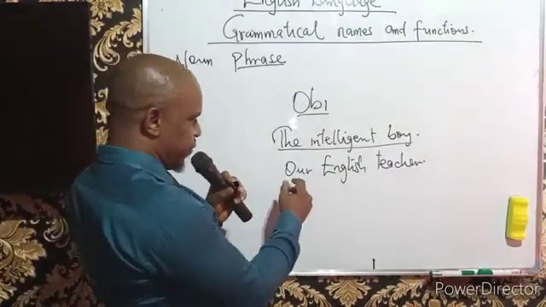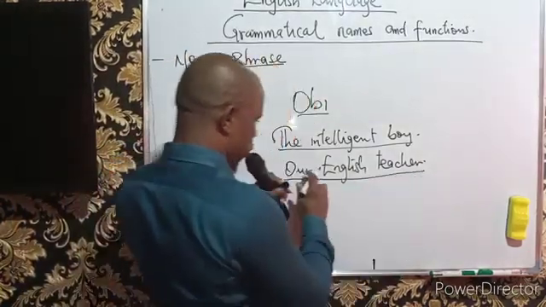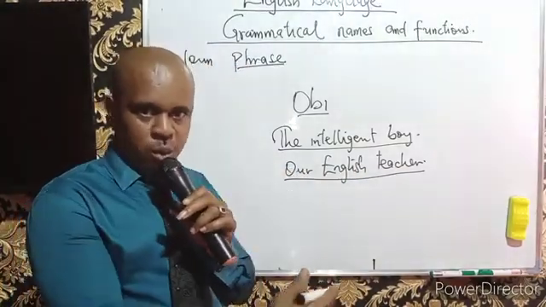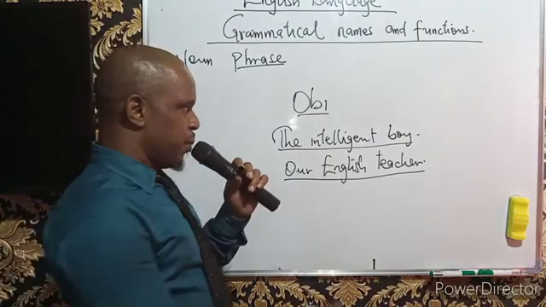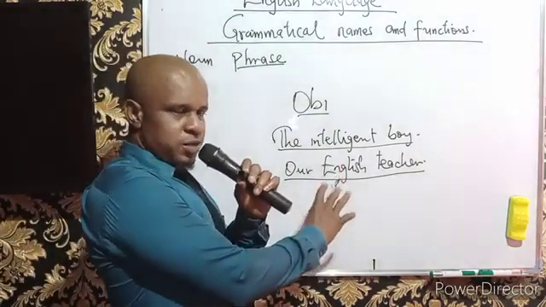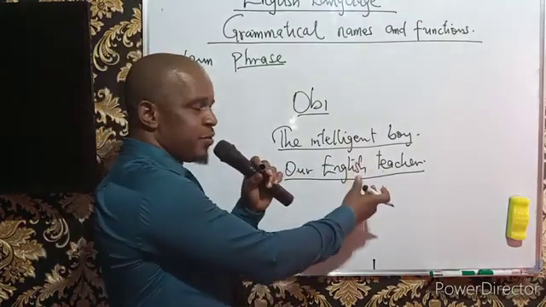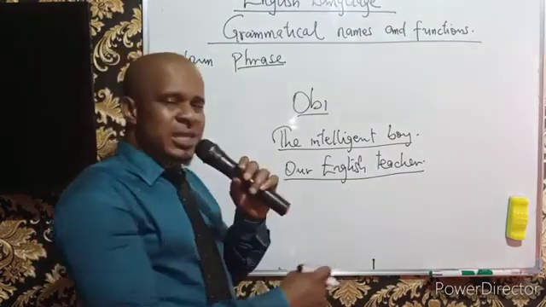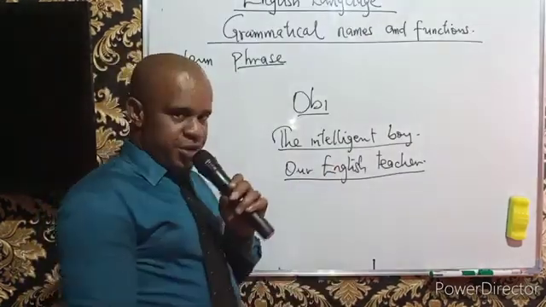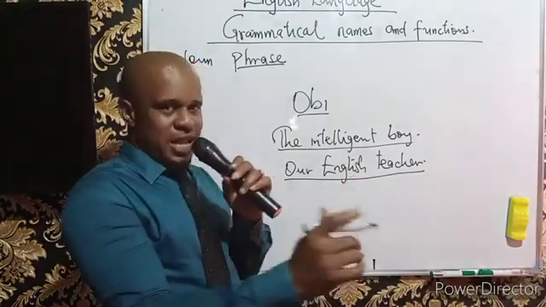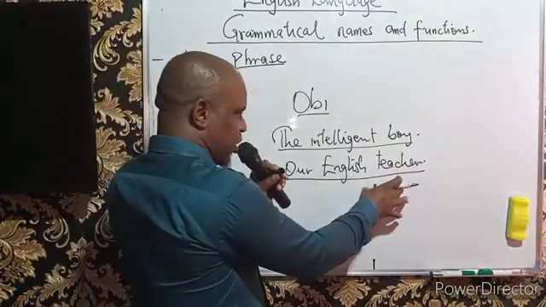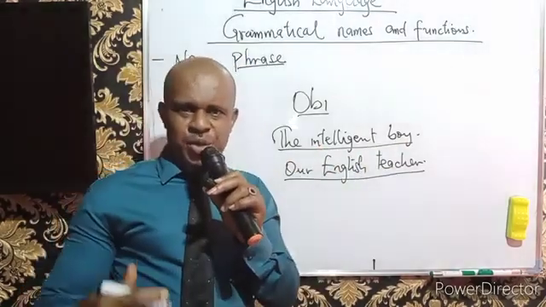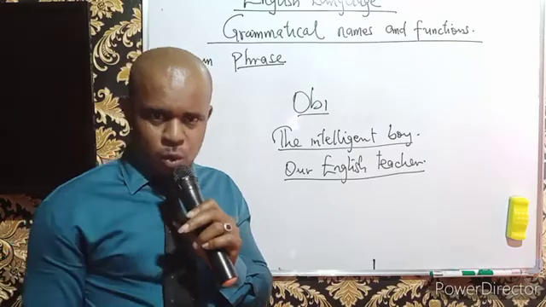Number one, it involves a group of words. We have 1, 2, 3. It can also go beyond 3 words actually, but because of the structural arrangement of this, we notice that we have 3 words that came together and formed a group, and we call it a noun phrase. Not just because they are 3 words, they are serving as a name. When we say our English teacher or the intelligent boy, it is a name you can use to address someone.